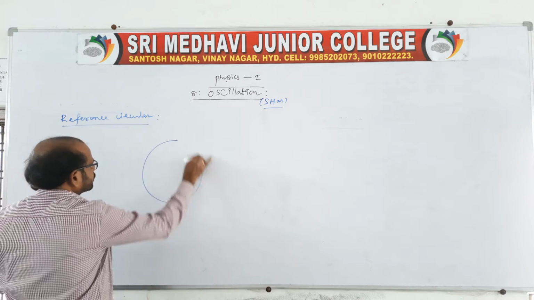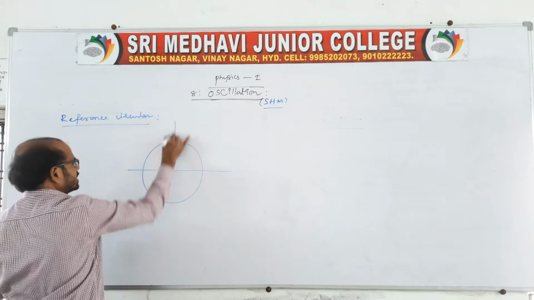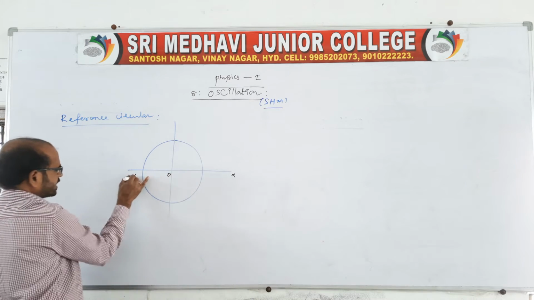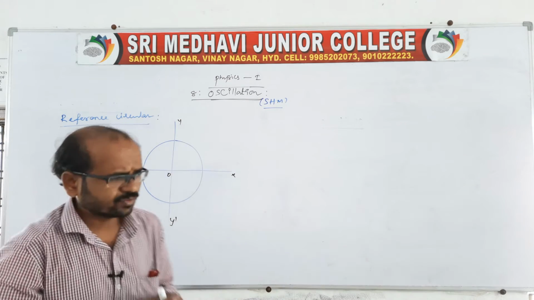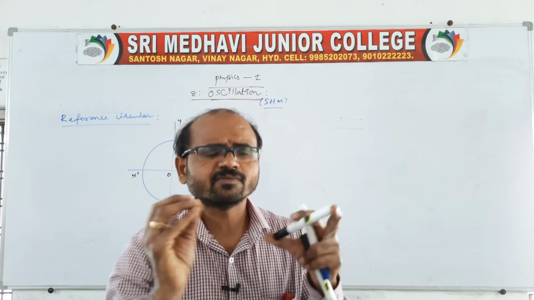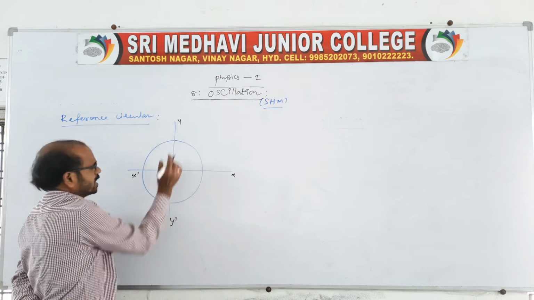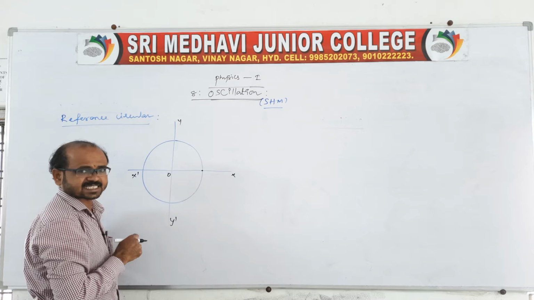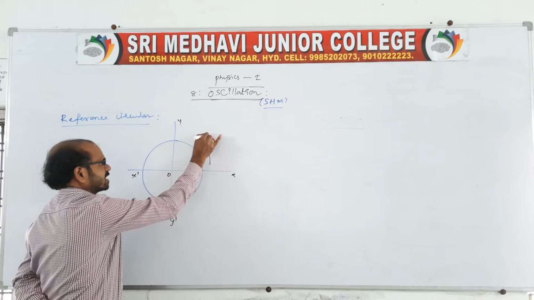Let us take one circle, the circumference of a circle of radius r. Suppose this is one diameter and this is another diameter. Take one diameter as X O X dash, and Y O Y dash. I want to tell you the statement related to SHM, how the particle will complete one oscillation. Suppose this is one reference diameter. About this diameter, the particle is at a mean position, X is the mean, because it is a fixed point. Now the particle is moving with an angular velocity omega.